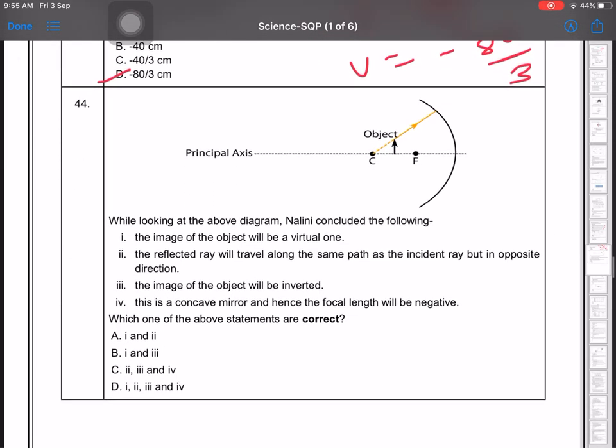While looking at the above diagram, Nalini concluded the following things. The image of the object will be virtual. The reflected ray will travel along the same path, but in the opposite direction. The image of the object will be inverted, and this is a concave mirror, and hence the focal length will be negative. So only the first one is incorrect, all three are correct. So it will be 2, 3 and 4.